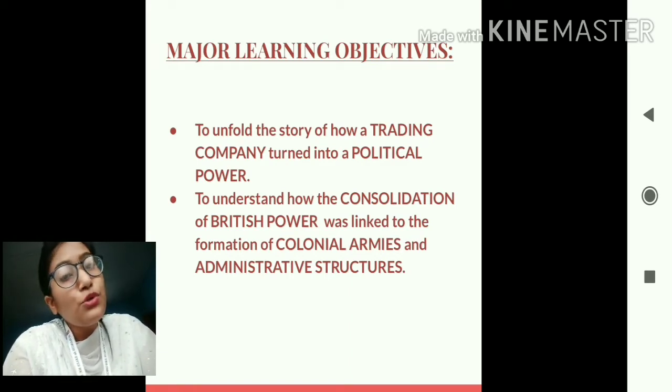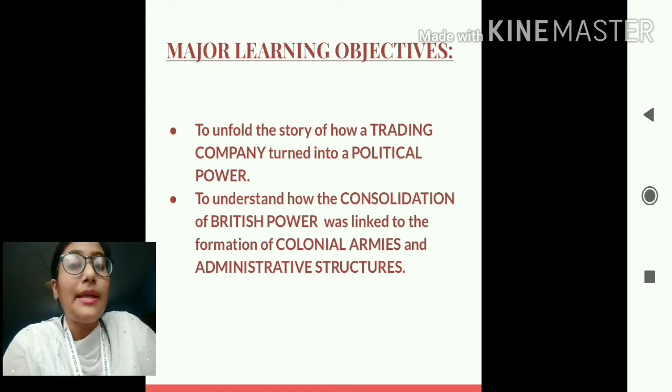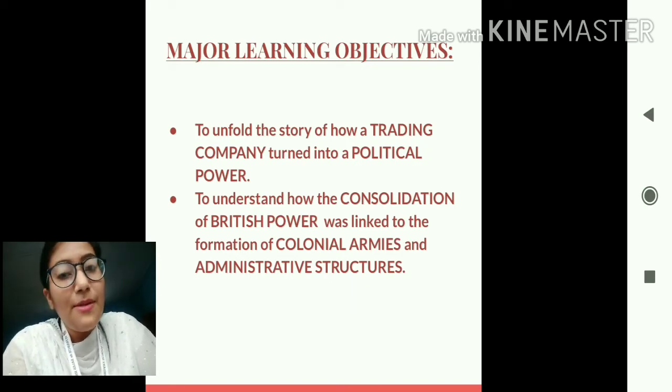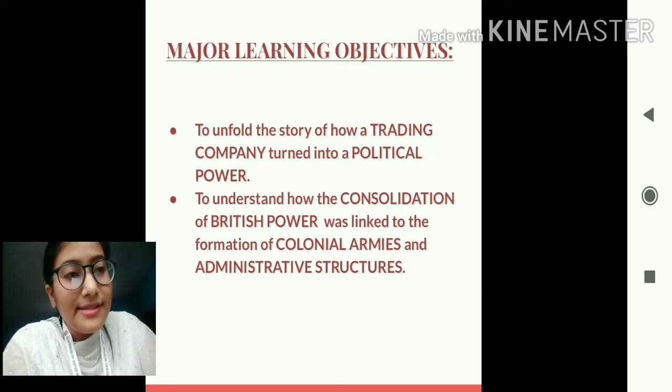What India used to be in the past completely changed with the coming of the British. So this chapter will enable us to know about the transition that India witnessed with the coming of the British. So yes students, let us begin with today's class.